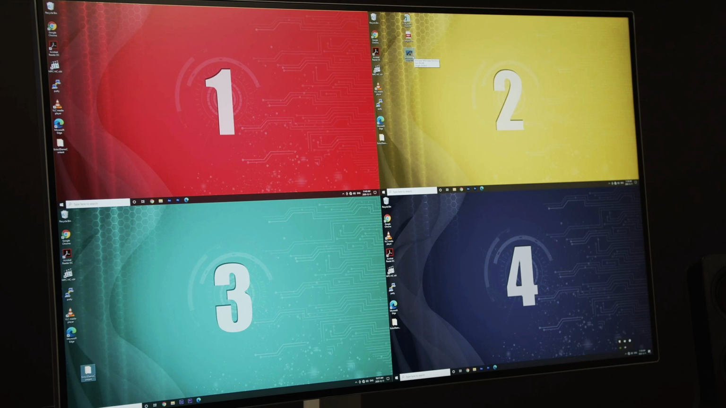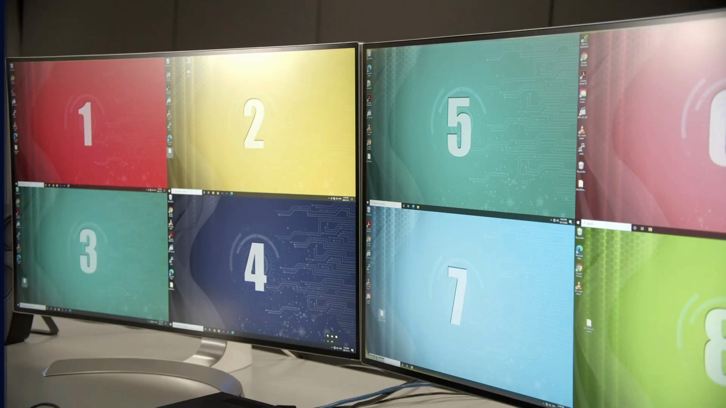Now you can view 4 systems or desktops on one 4K display. You can seamlessly move the mouse across from one tile to the next and simply take control of a system. And from our dual 4K setup, you can now connect to 8 systems simultaneously and control them with a single keyboard and mouse.